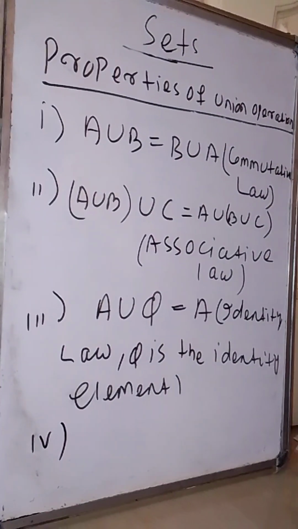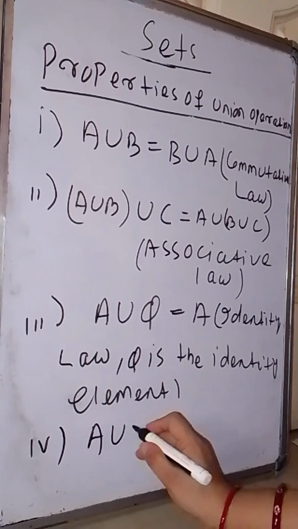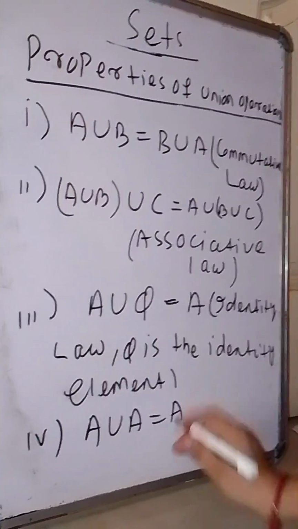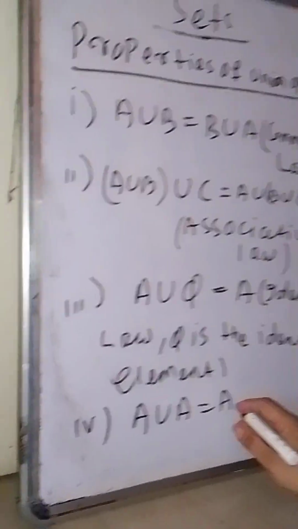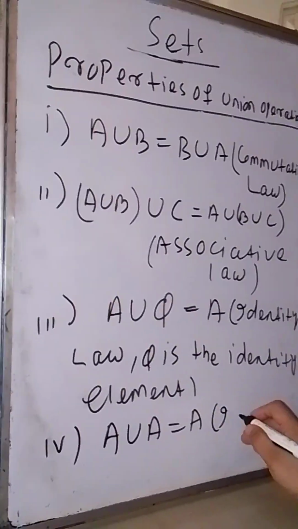Next law is A union A equal to A. It means if you take the union of the same two sets, you will get the same set. This is called the idempotent law.